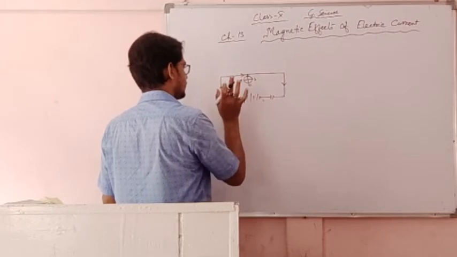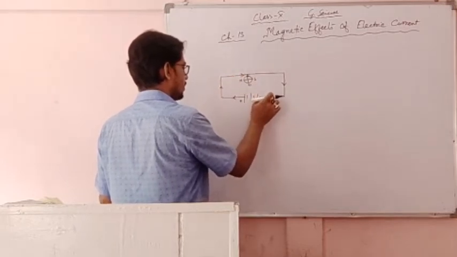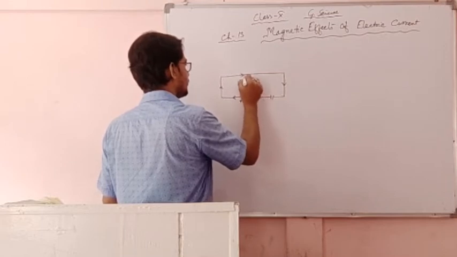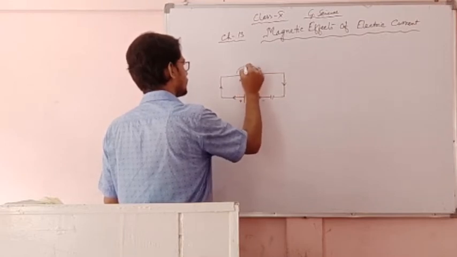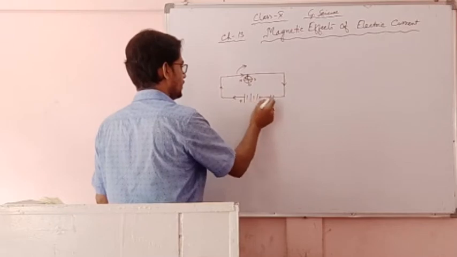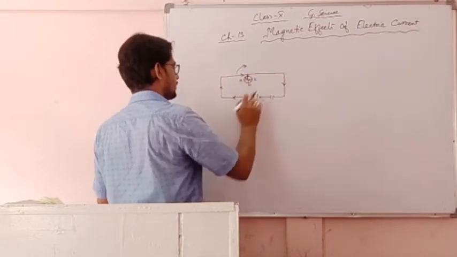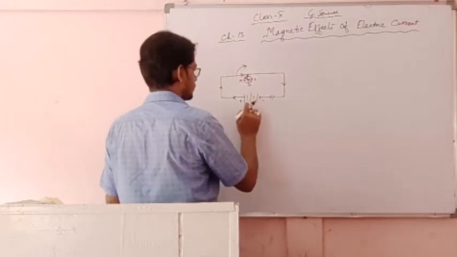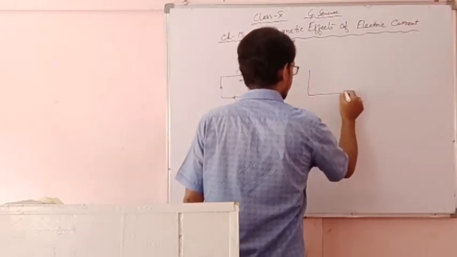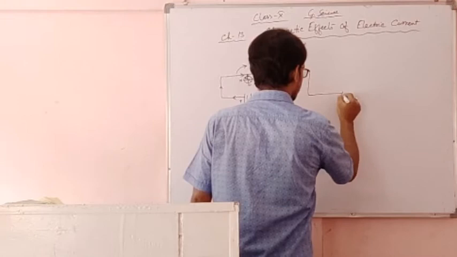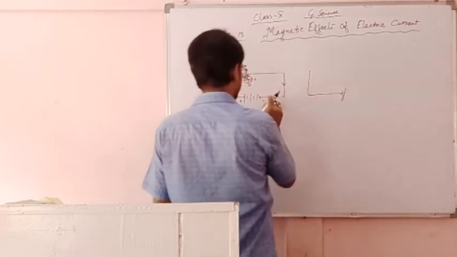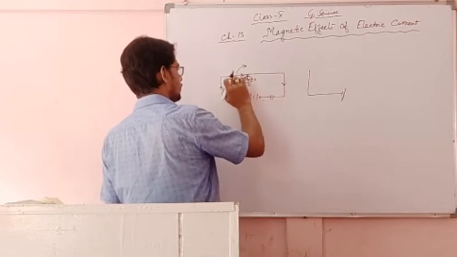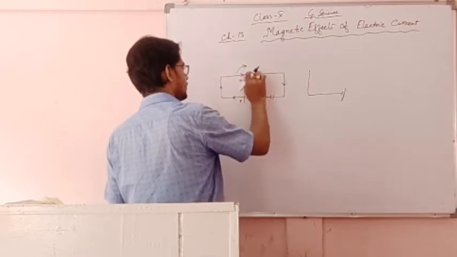Like this it is. Now when the key is on, it is observed that the magnetic compass needle shows a deflection like this. When the key is on, the magnetic compass needle shows the deflection like this. In the circuit, when the key is off, no deflection. Key is on, showing the deflection towards the direction of the current. This is the direction of the current.